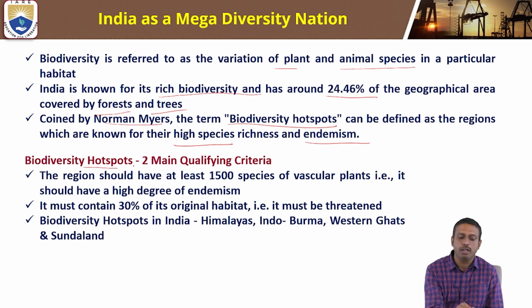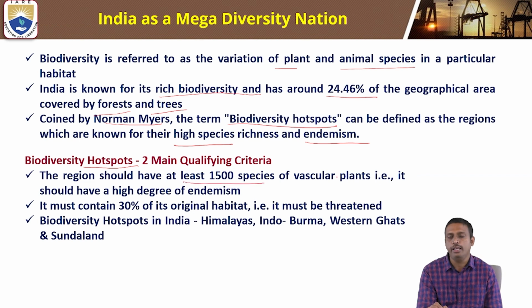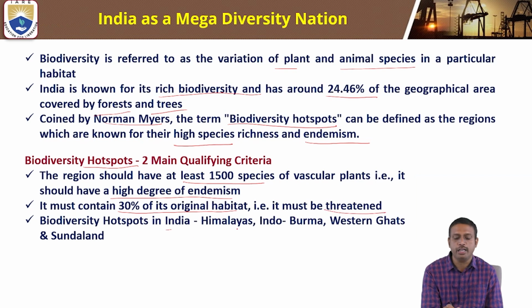There are two main qualifying criteria for biodiversity hotspots. The region should have at least 1500 species of vascular plants, that is, it should have a high degree of endemism. It should contain 30% of original habitat. It must be threatened. Biodiversity hotspots in India: Himalayas, Indo-Burma, Western Ghats, Sundaland. These are the biodiversity hotspots present in India.